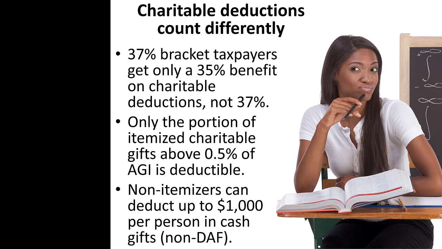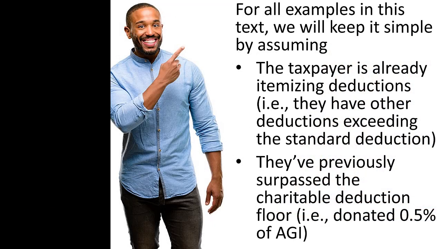Normally, non-itemizers can't take deductions, but they can take up to $1,000 per person of deductions for gifts of cash to public charities, excluding donor-advised funds. These special rules for charitable deductions are important to remember.